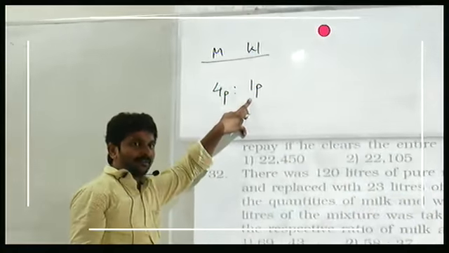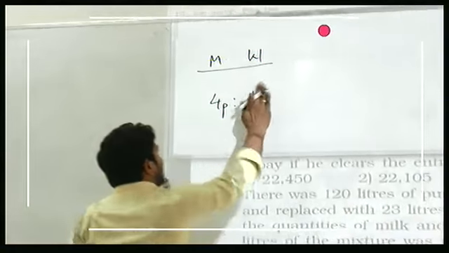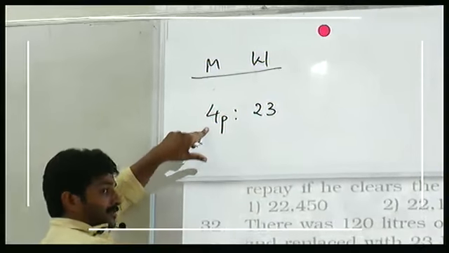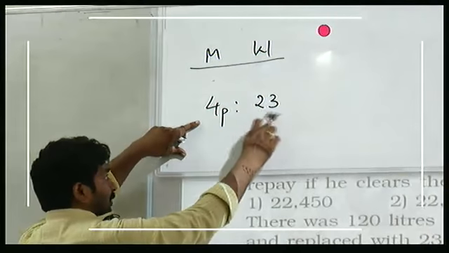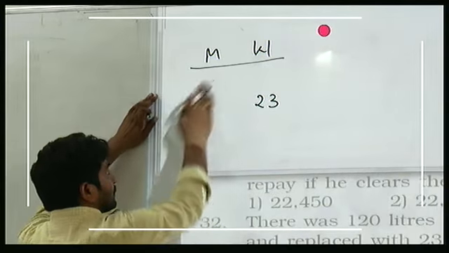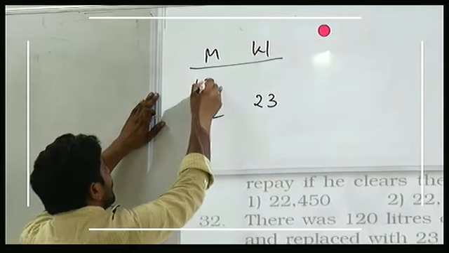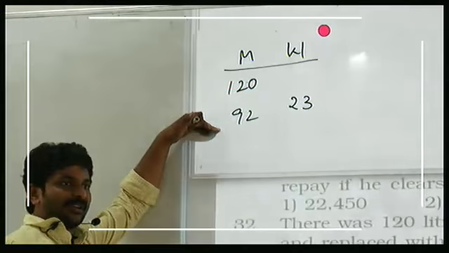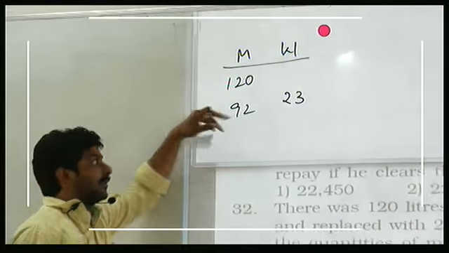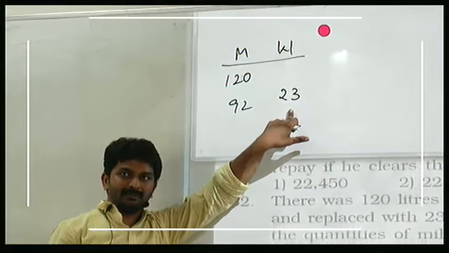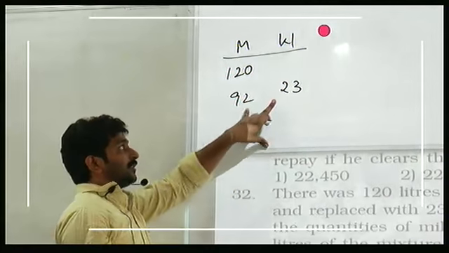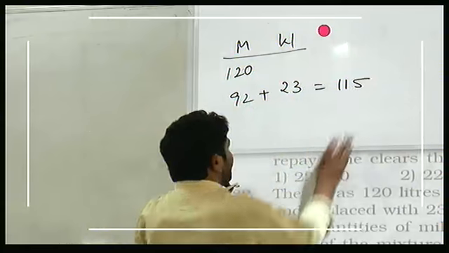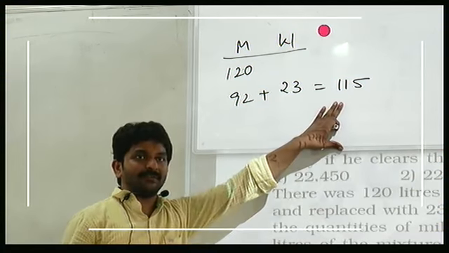You know the water content now. How much? 23. So if you have 23 liters of water which is 1 part, then 4 parts becomes 4 times this, which is 92. So initially you have 120 liters of milk. 28 liters were taken out. And 23 liters of water is added. Now what is the total content in the container now? 115. 115 liters we have.